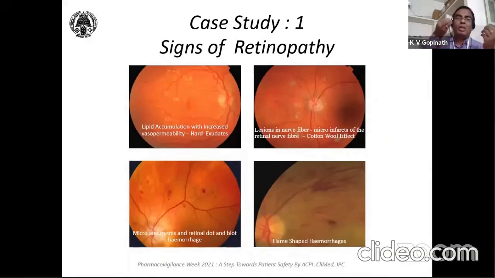Due to vasopermeability, fluids accumulate, so there is development of lesions in the fibre. There will be micro infarcts. The blood supply will be diminished, and then there is a micro aneurysm. Micro aneurysm means a vesicular formation takes place, so dots are formed that lead to hemorrhage, in the form of a flame shape. Generally, the case of this particular one is chorioretinopathy. I just mentioned it here as retinopathy.